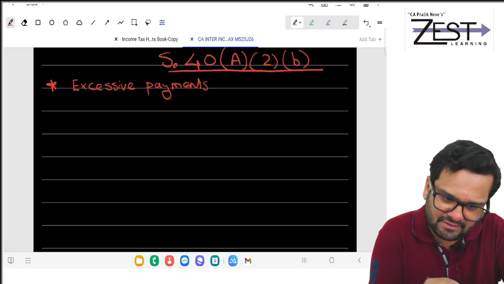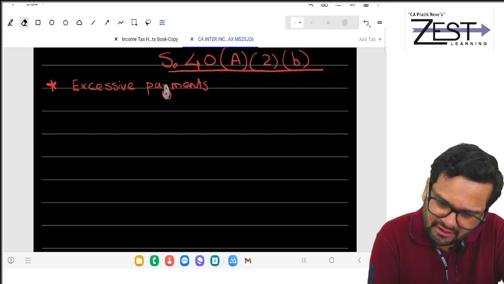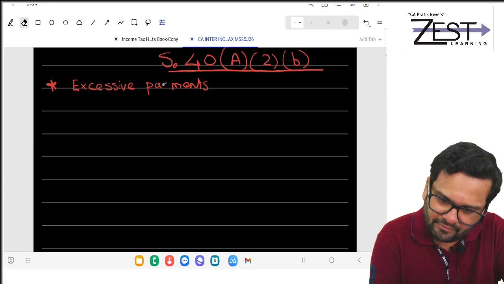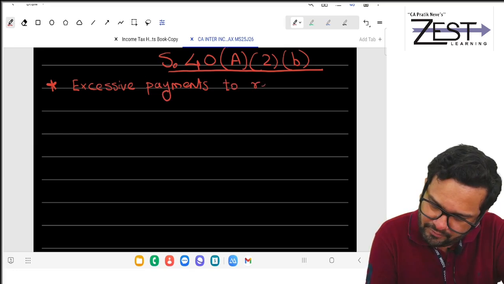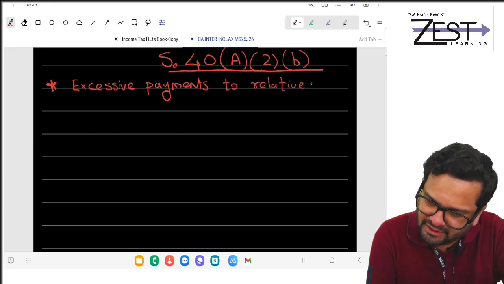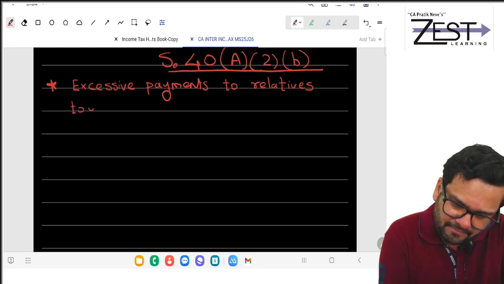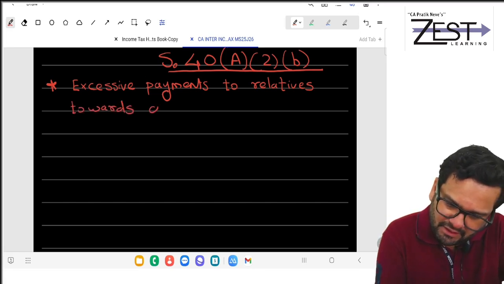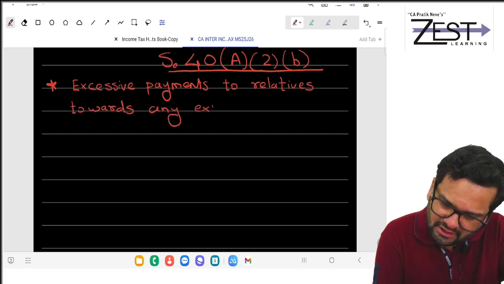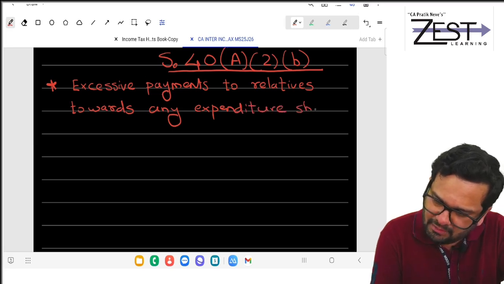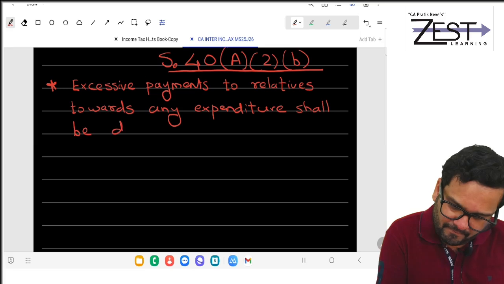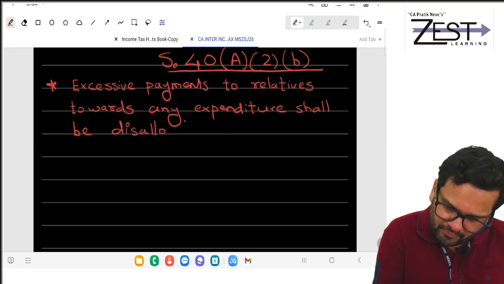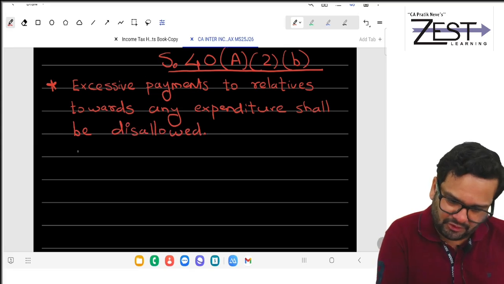Excessive payments to relatives towards any expenditure shall be disallowed. Do you agree?